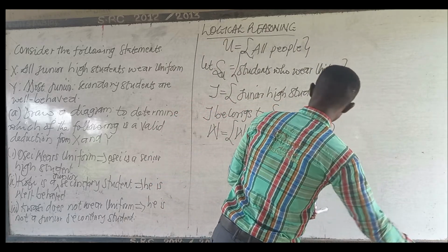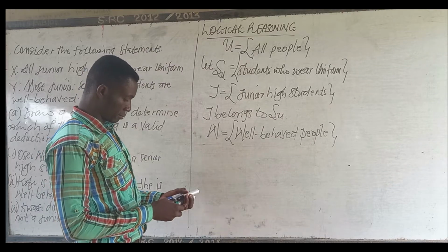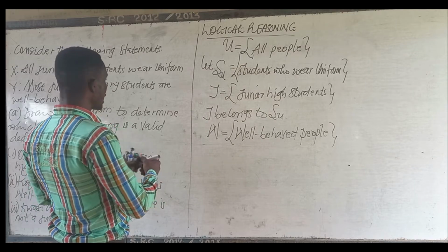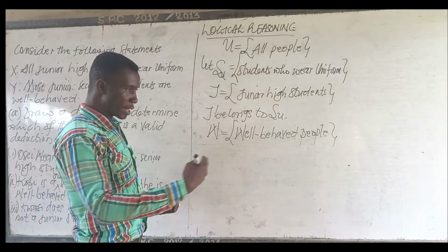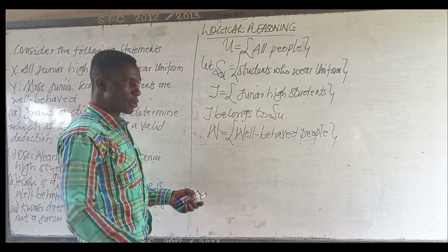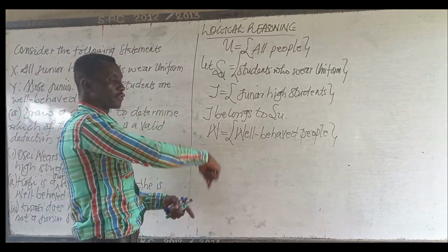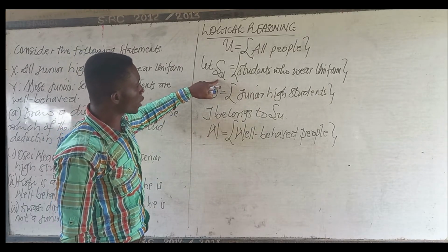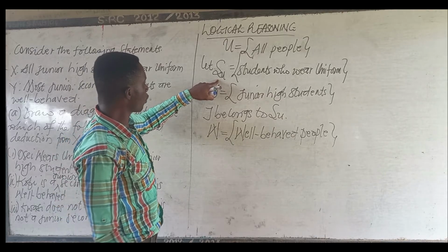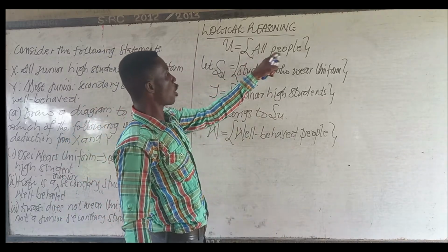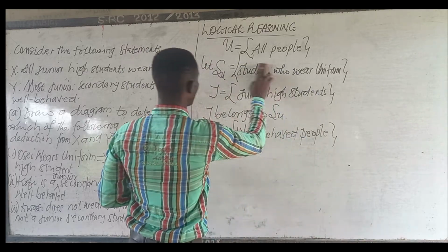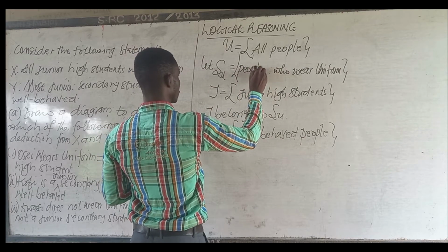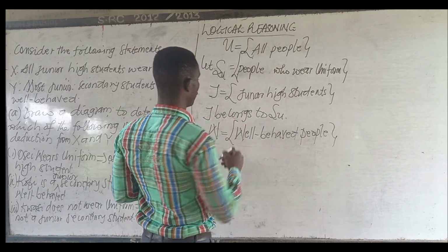Now, let's put this one into a diagram. If you have junior high students, and they say that all of those junior high students wear uniform, it means that we have people who wear uniform, under which we have junior high students. So the set S should be people who wear uniform, since we have all people who wear uniform.